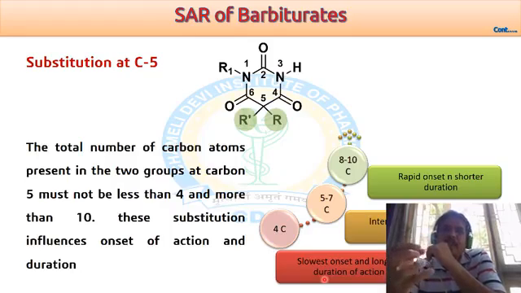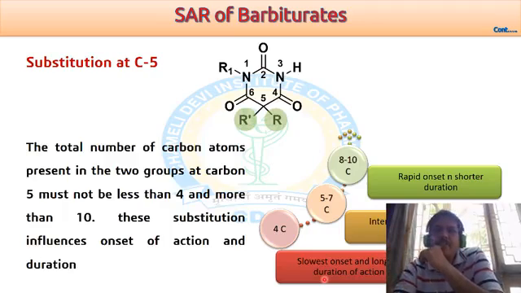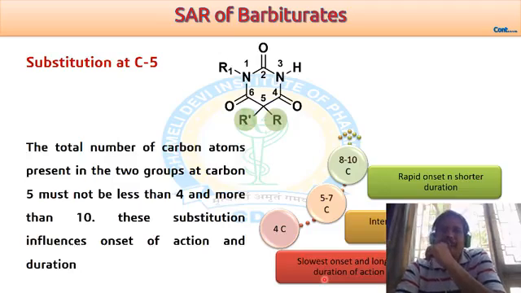If it has a lower possibility of metabolism, then its clearance is also slow. If the clearance is slow, then the duration of action is automatically increased.